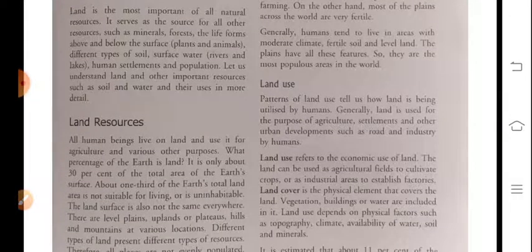Land use refers to the economic use of land. The land can be used as agricultural fields to cultivate crops or as industrial areas to establish factories.